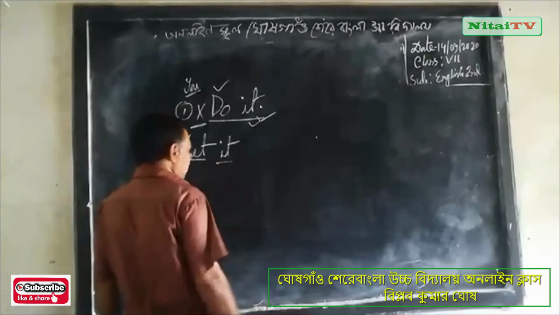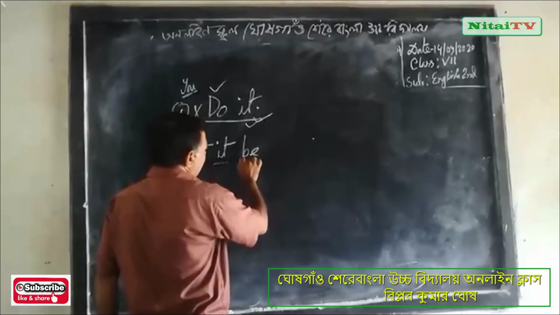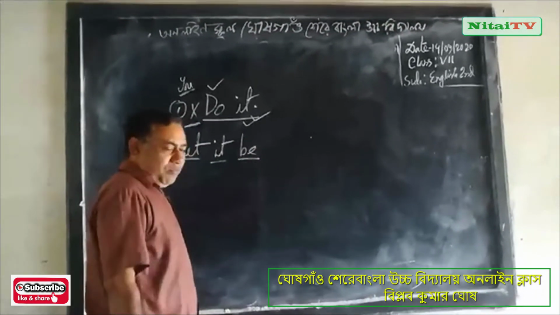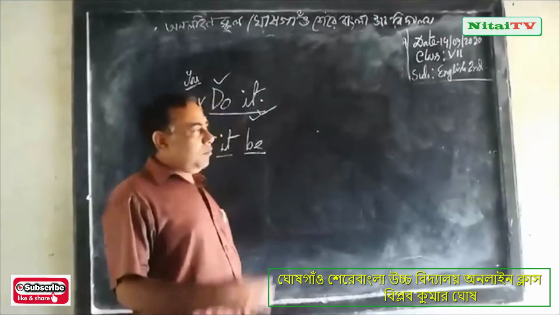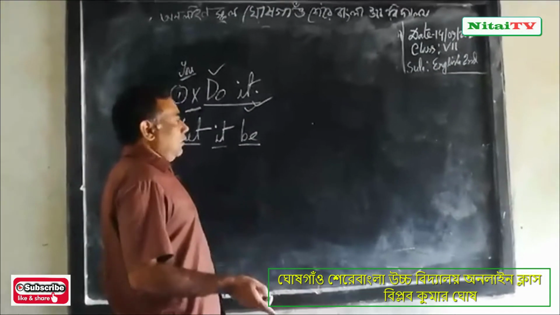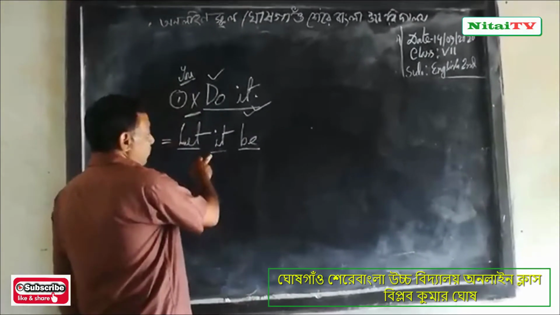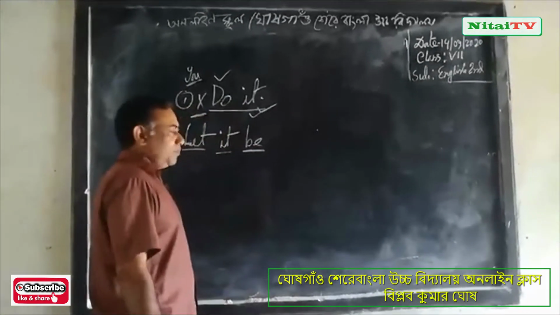Let it, and you will add an auxiliary verb be. You know there are many auxiliary verbs in the various tenses. Then you will write in the imperative sentence only be as the auxiliary verb.